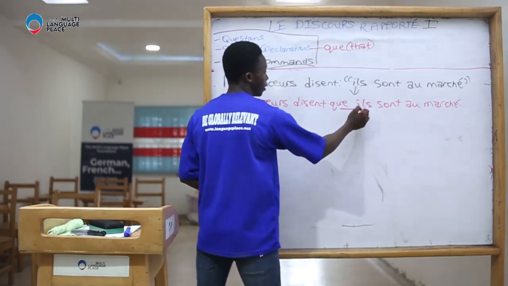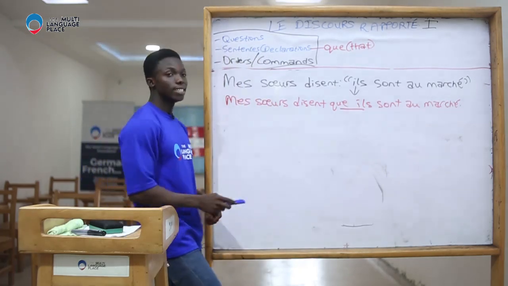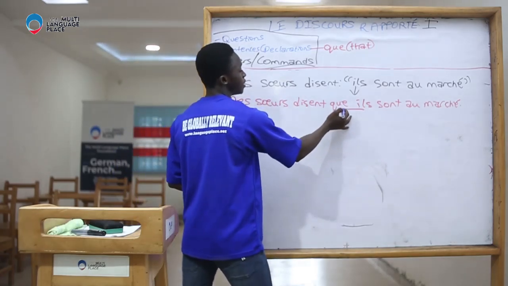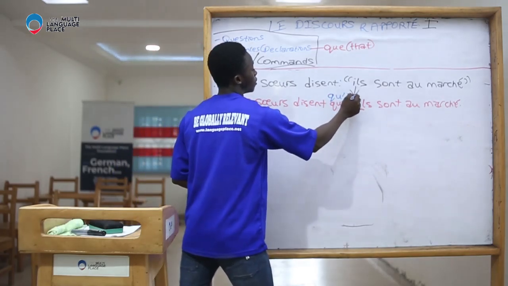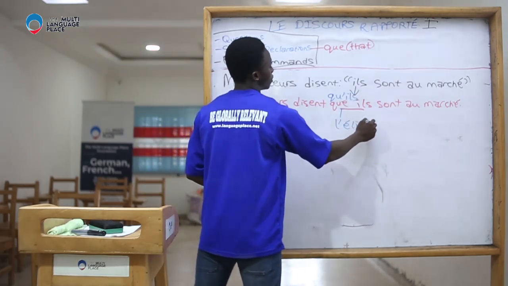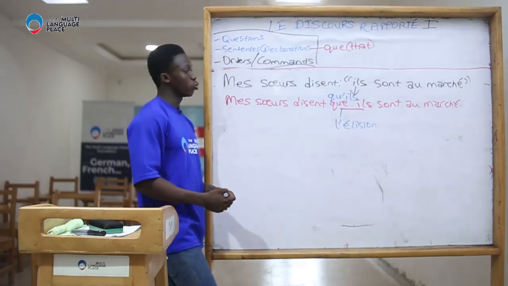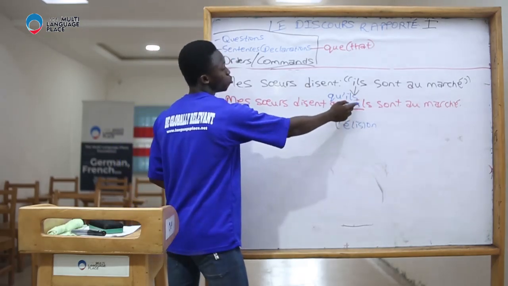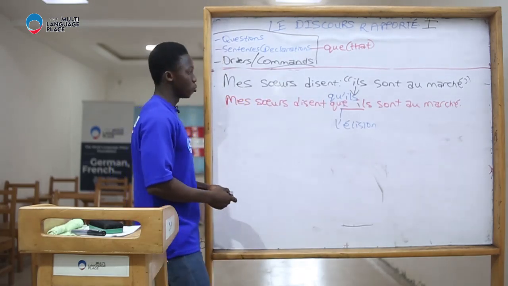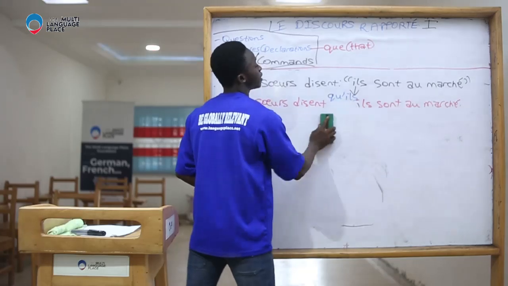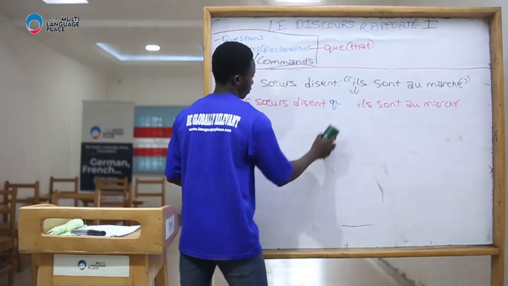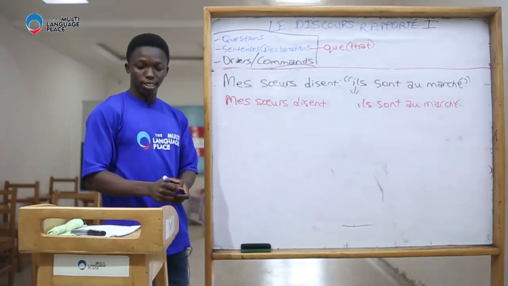Now, there is something that will happen here. We can't say mes sœurs disent qu'ils. No. So, this erases this and it becomes qu'il. This is what we call l'élision. In French, vowels don't clash. So, instead of two vowels clashing, we remove the first one and it is replaced with an apostrophe. L'élision. So we say, mes sœurs disent qu'ils sont au marché.